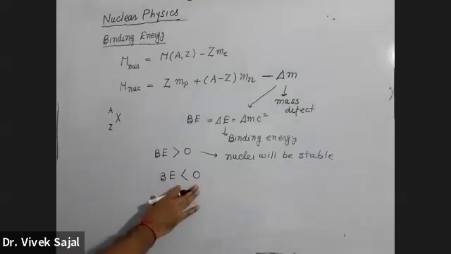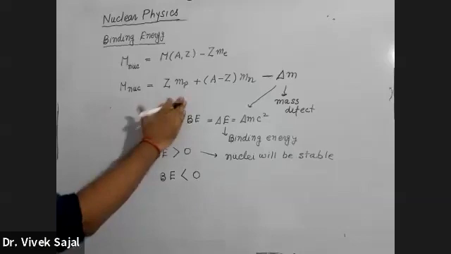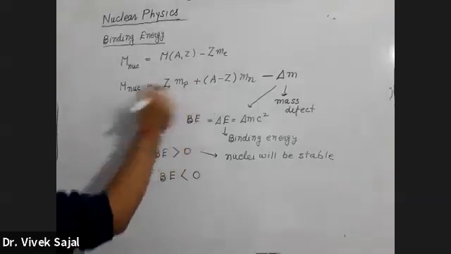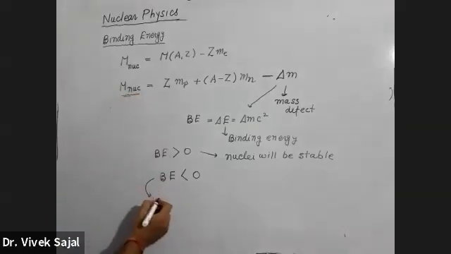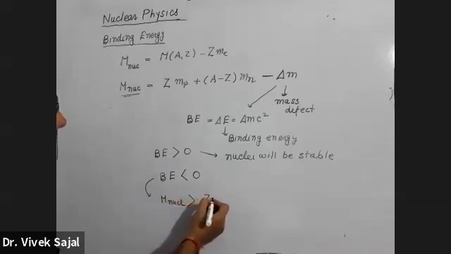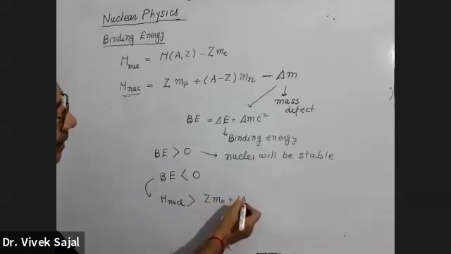It means that the mass of the nuclei is greater than ZMP plus (A minus Z)MN.